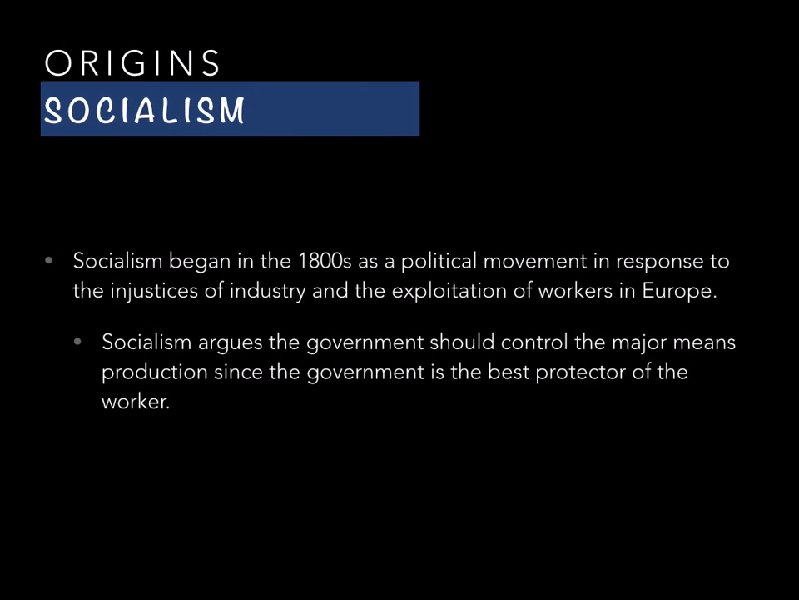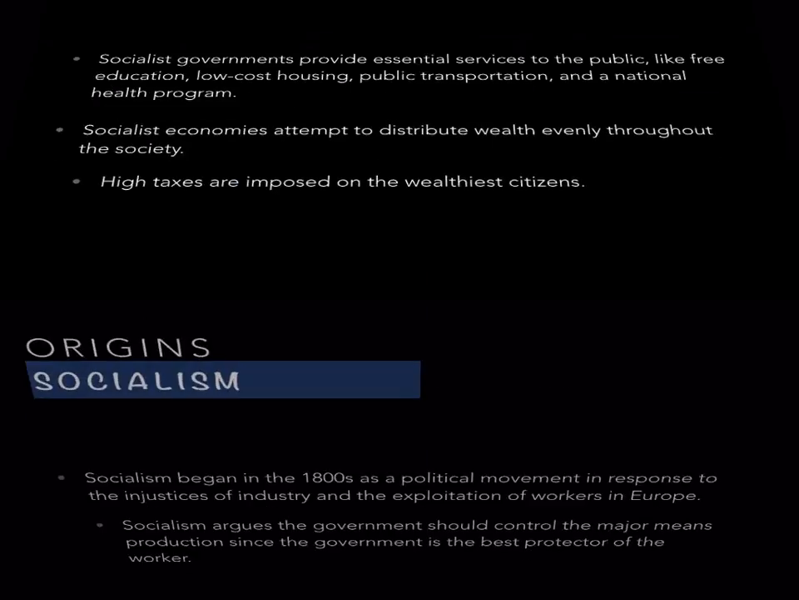Origins. The origins of socialism began in the 1800s, and it was a political movement. And again, kind of like Karl Marx, people looked around and they saw the injustices of industry, where the rich got richer and the poor got poorer. Workers were basically exploited. This was going on in Europe. And socialism argued that the government should control the major means of production, not all the means of production, just the main ones. That way the government would be able to protect the rights of the worker.